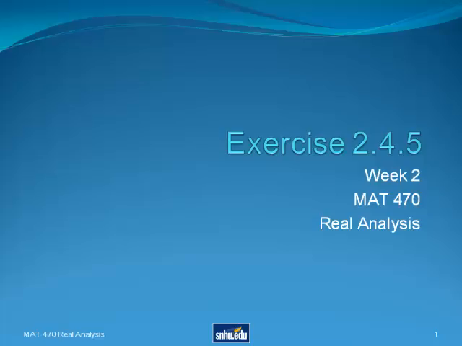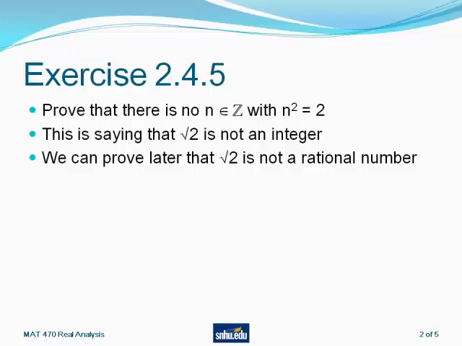This is a solution to problem 2.4.5, a homework problem in week 2 of Math 470. This problem asks us to prove that there are no integers whose square is equal to 2. In other words, that the square root of 2 is not an integer. This is not too hard to see.